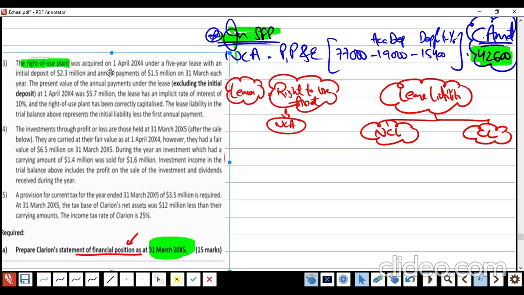1st April 2004, the start of the year, acquired the asset on a 5-year lease. Initial deposit 2.3 million, annual payment is 1.5 million each year. Present value of annual payments, excluding the deposit, is 5.7 million, right? And implicit rate of interest 10%. Right-of-use asset is already recorded, they already correctly capitalized. You need to compute the liability.